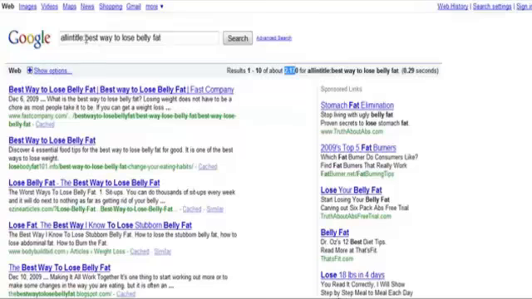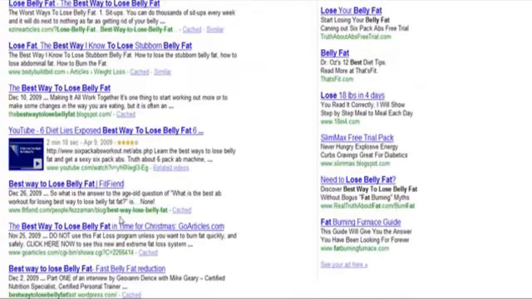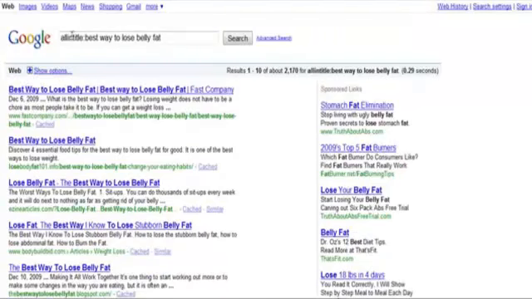And also notice here, when you do that search phrase, best way to lose belly fat with the all in title, you notice EzineArticles comes up. You also notice a Blogspot blog comes up. So that tells you that there are some good chances of ranking. On top of that, you've got a video, plus you've got a GoArticles article that shows up. So that would be a potentially good keyword phrase to go after because you see some success happening with articles.